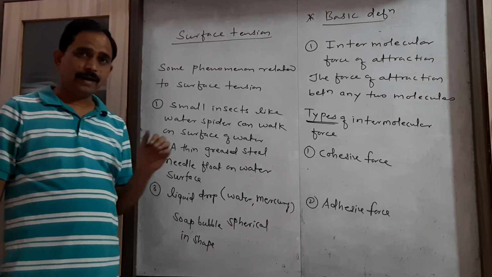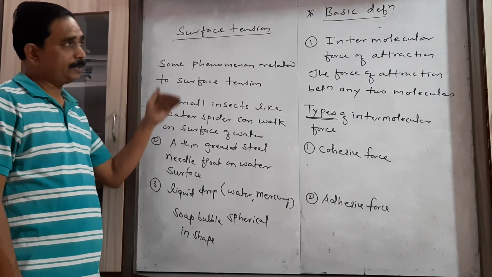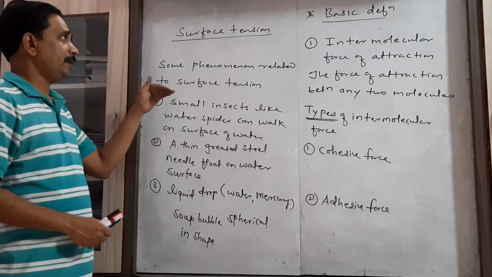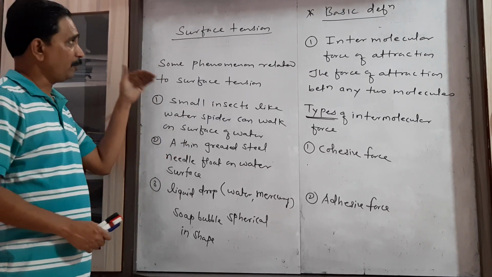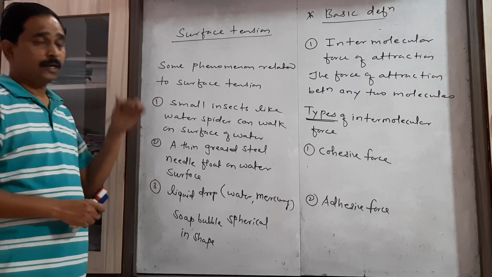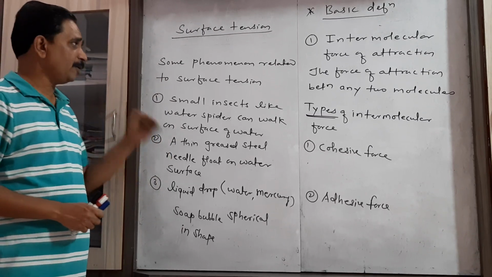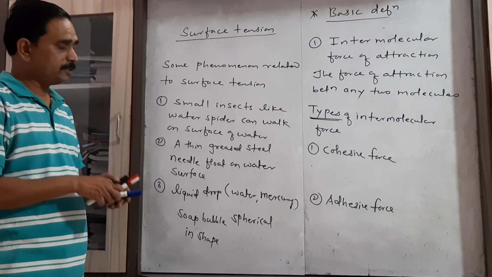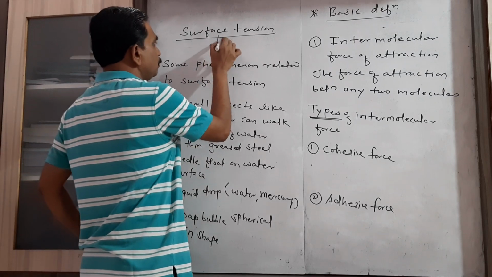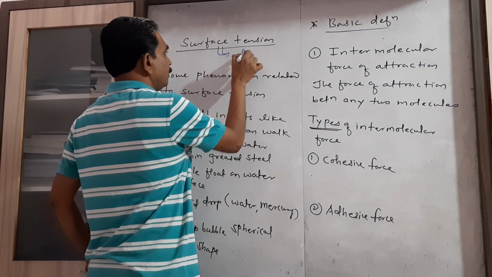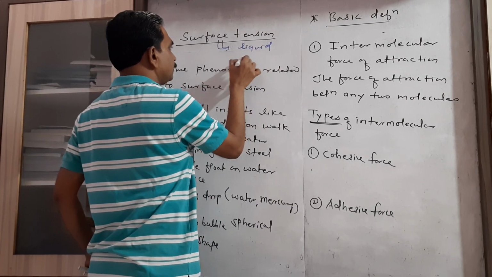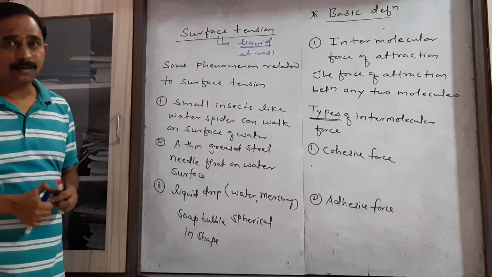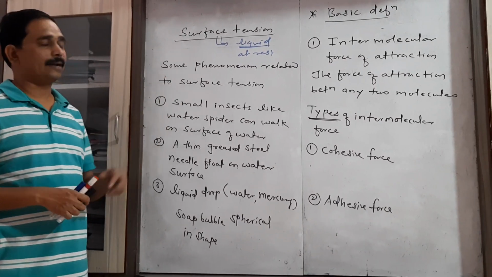Now in today's video I am going to start the third part of the second chapter, that is surface tension. Before considering what we mean by surface tension, let us consider some phenomena of surface tension. This surface tension is the property shown by liquid which is at rest. This is the property shown only by the liquid which is at rest.